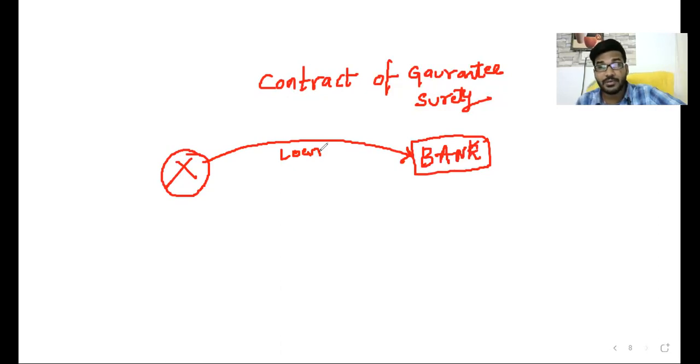If you have any securities, keeping them as security, I will provide a loan. You have land, building, gold, whatever it may be, you can keep those as security and obtain a loan.